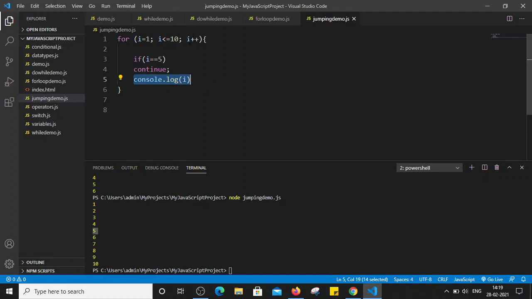Next it will again increase the value of i by 1. Now i will become 2. Is 2 less than or equal to 10? That is true, but 2 is not equal to 5 yet, right? So it will not execute these two statements. It will directly print the value of 2 here.